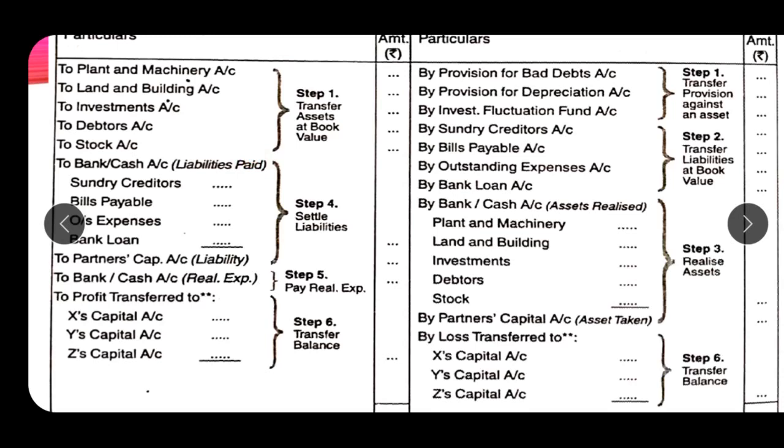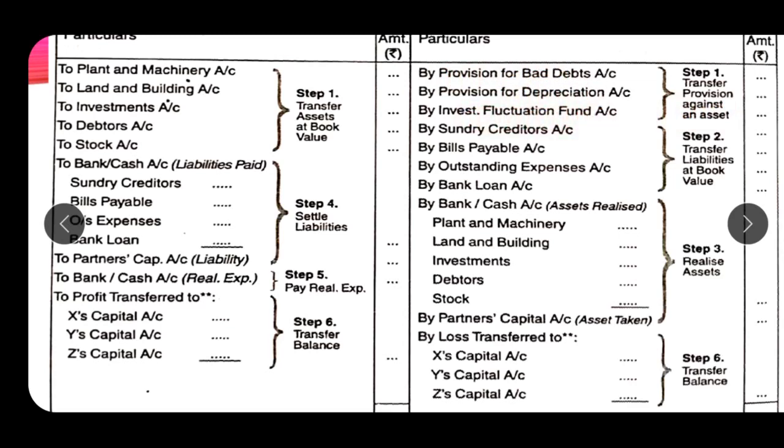So to plant and machinery, land and building, investments, to debtors, to stock. These are the assets which are transferred at their book value. The second step will be to transfer the provisions or reserves against the assets, such as by provision for bad debt, provision for depreciation, and by investment fluctuation fund.